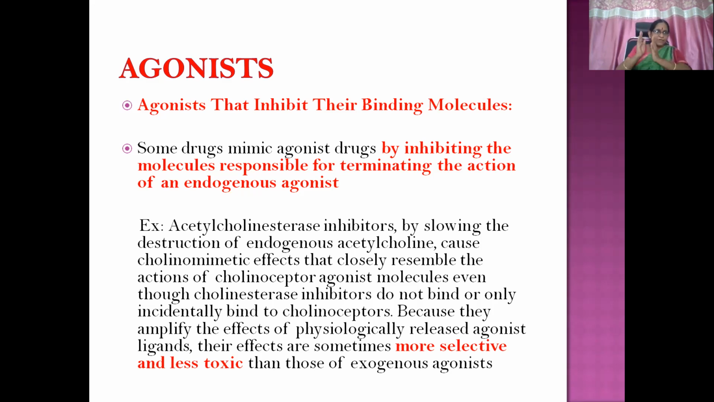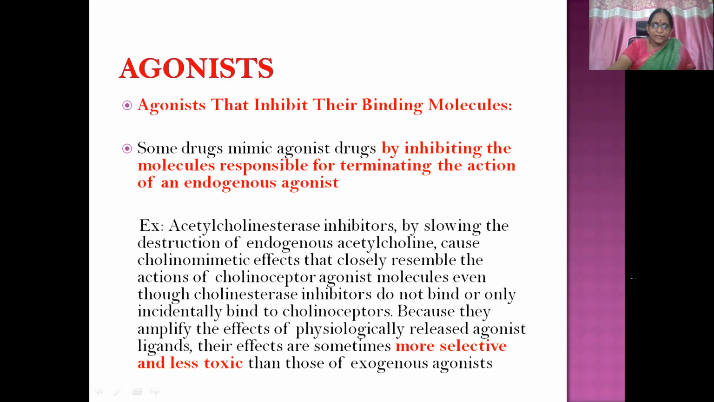So if the metabolism of the endogenous agonist is inhibited, endogenous agonistic action will be elicited. So both are the same. One is direct and one is indirect. For example, acetylcholinesterase inhibitors. Acetylcholine will be inhibited or metabolized or destroyed by cholinesterase. So that is inherent within the body. That is a physiological phenomenon. Here we are using acetylcholinesterase inhibitors.